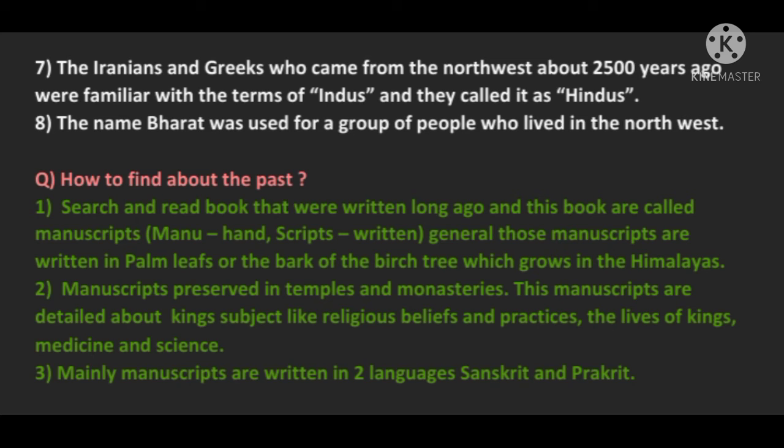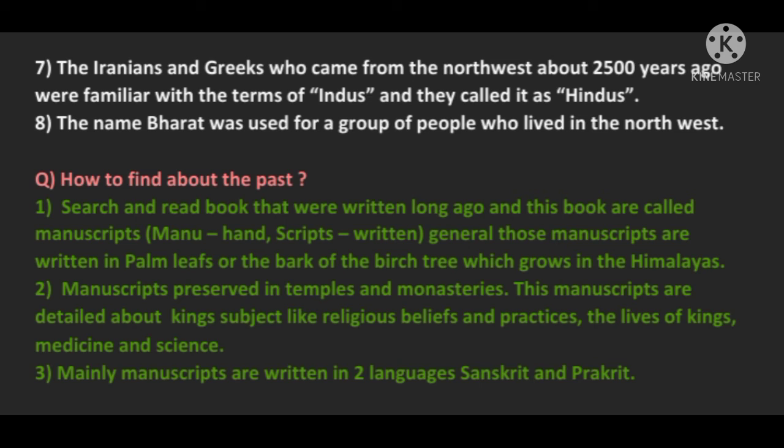How to find out about the past? First, search and read books that were written long ago, and these books are called manuscripts. Manu means hand and script means written. Generally, these manuscripts are written on palm leaves or the bark of the birch tree,